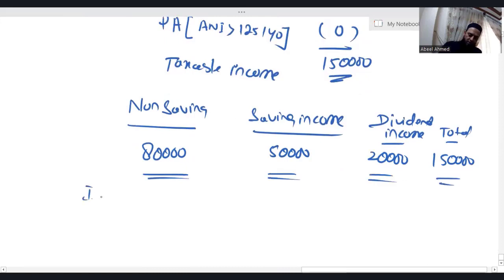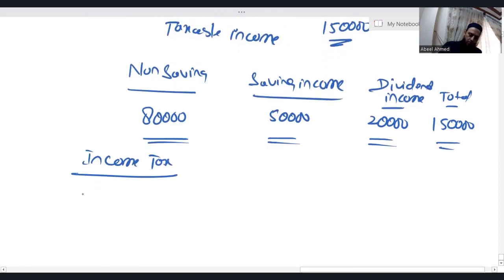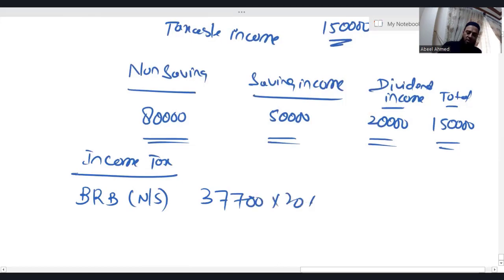Now let's apply the tax rate. Basic rate band, non-saving, 37,700 into 20%, I'll get 7,540. So the taxable income in the column of non-saving is 80. Out of that 37,700, we have applied the tax. So let us deduct 37,700 from this 80,000.